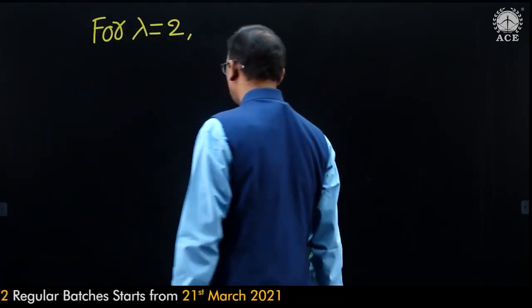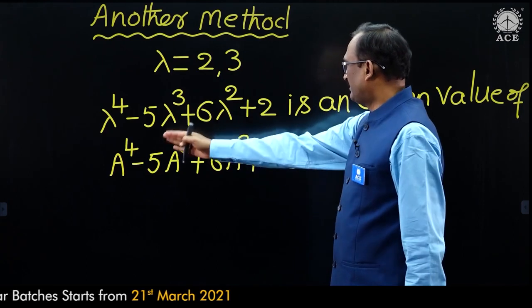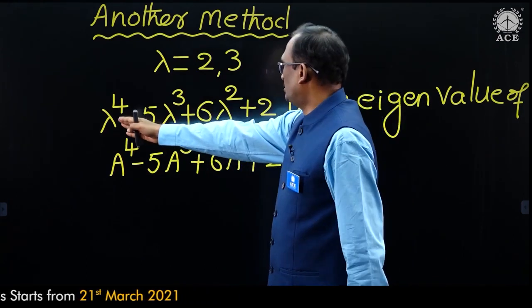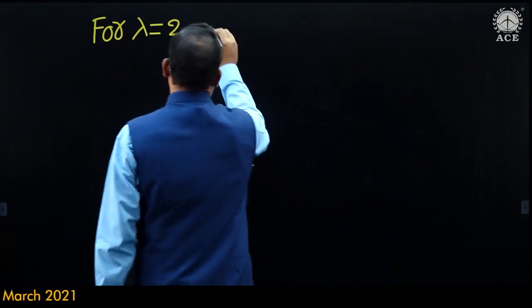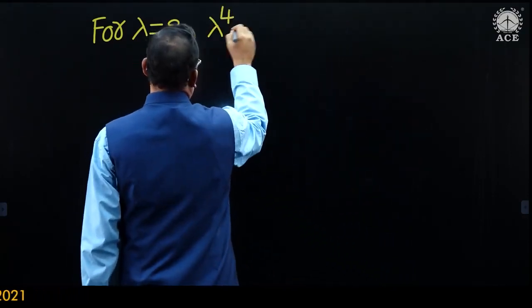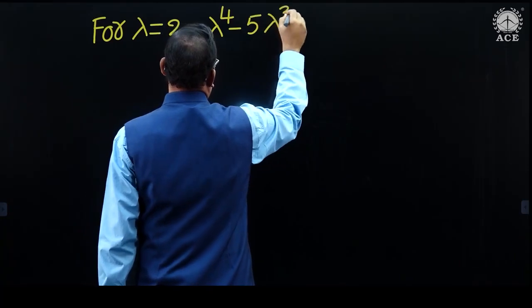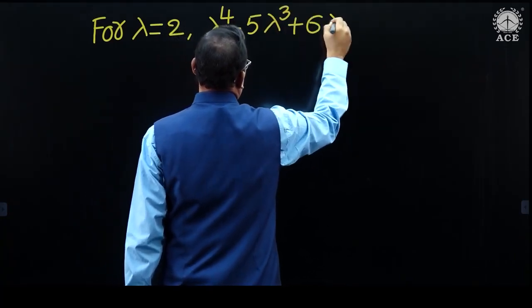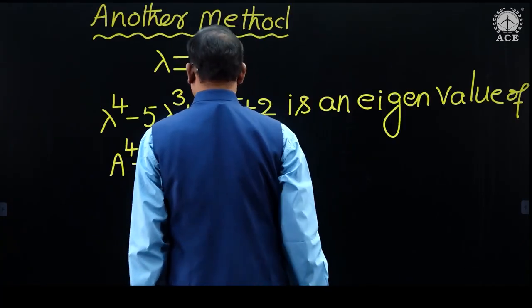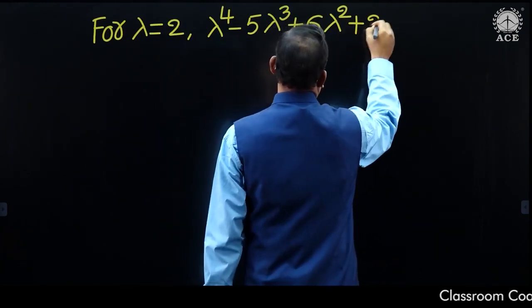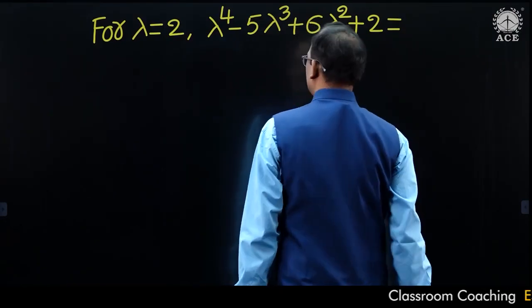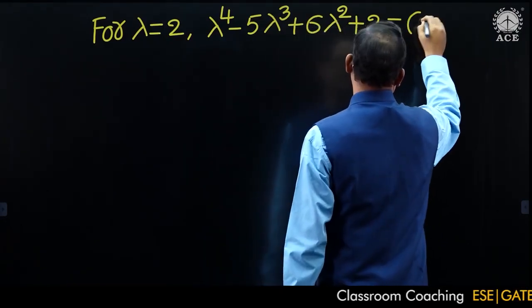For lambda is equal to 2. Take lambda is equal to 2 here: lambda power 4 minus 5 lambda cube plus 6 lambda square plus 2. Substitute the lambda value 2.